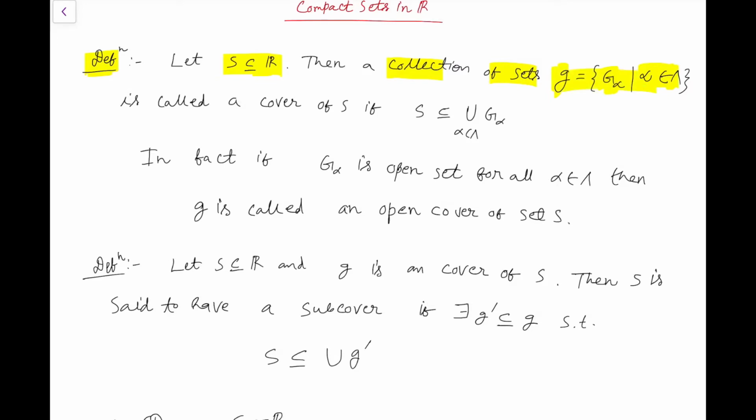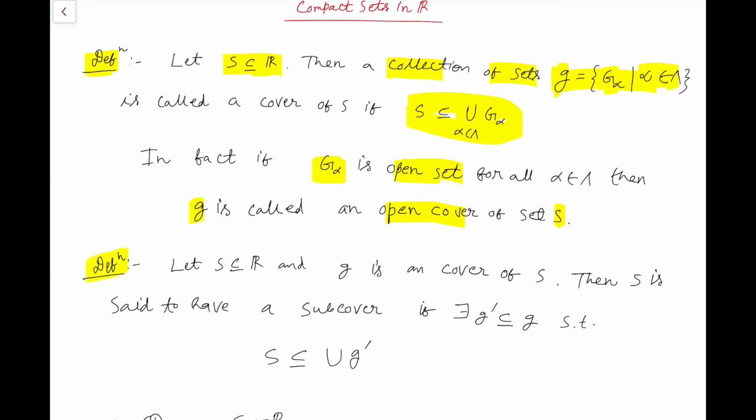This collection is said to be a cover of the set S if S is covered by the union of all G alpha, where alpha belongs to lambda. In fact, if each G alpha is an open set, then we say this collection G is called an open cover of the set S.